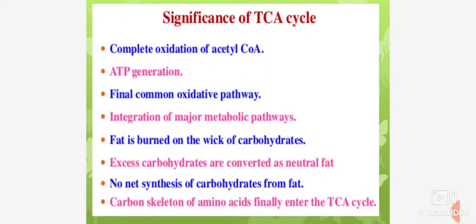Fat is burnt on the wick of carbohydrate. Excess carbohydrates are converted to neutral fat. There is no net synthesis of carbohydrates from fat. Carbon skeletons of amino acids finally enter the cycle. These are the significance of the TCA cycle.